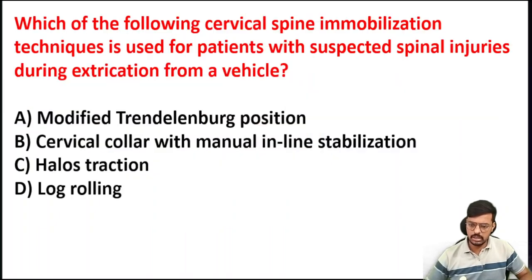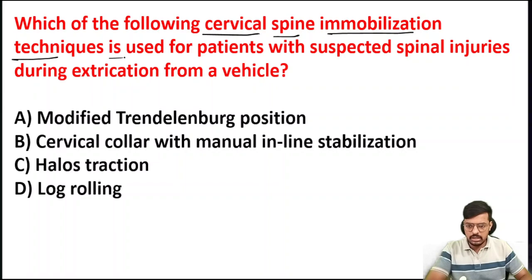So here is the next question in front of you all. Which of the following cervical spine immobilization techniques is used for patients with a suspected spinal injury during extraction from the vehicle?